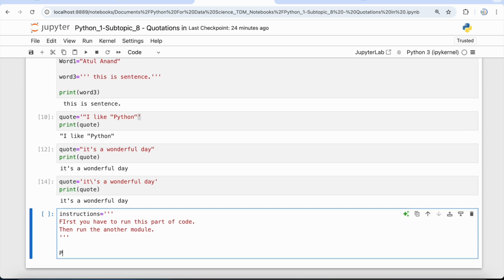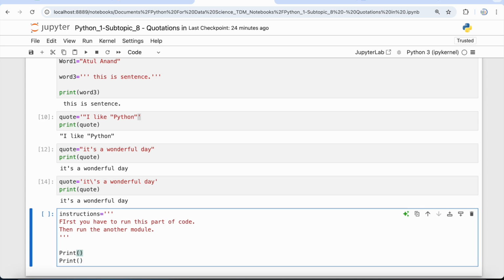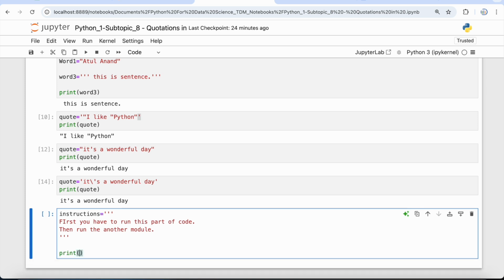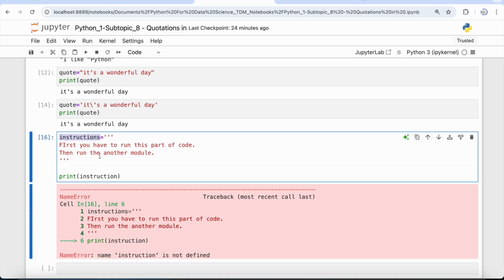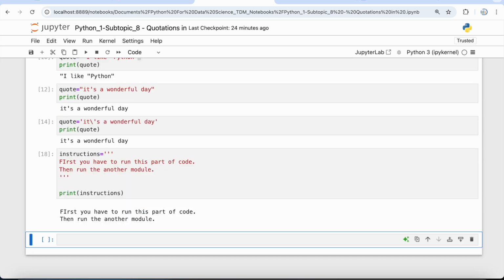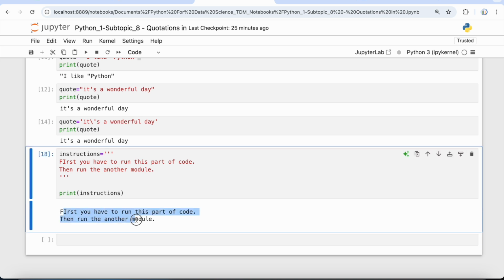Okay, so let's print this instruction. Okay, that's a wrong spelling. So now you can see that you have two lines of statement over here.